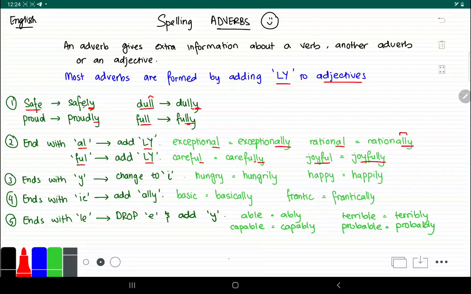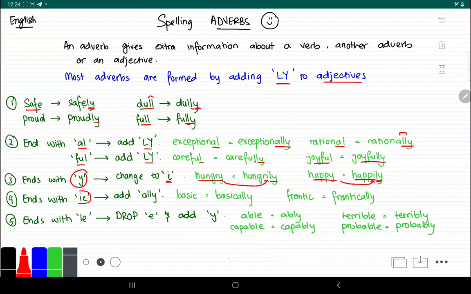But what if your adjective ends with a Y? If it ends with a Y, we change the Y to an I and we add our ly. For example, the word hungry, the Y becomes an I and we add our ly. So it becomes hungrily. Happy becomes happily. Again, Y changed to an I and we just add our ly.